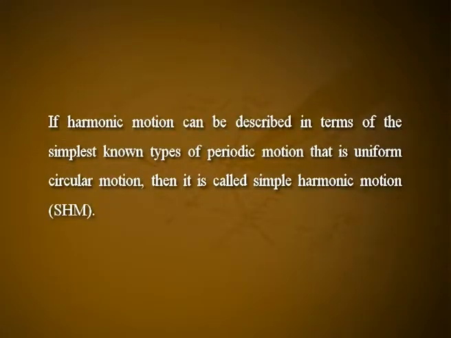If the position of the body changes with time, then the body is said to be in motion. If the motion is expressed in terms of sine or cosine functions, which are harmonic functions, then the motion is called harmonic motion. If harmonic motion can be described in terms of the simplest known types of periodic motion, that is uniform circular motion, then it is called simple harmonic motion, SHM. This explanation is just qualitative.